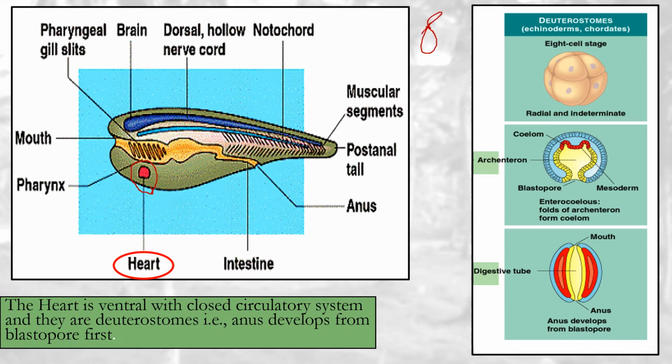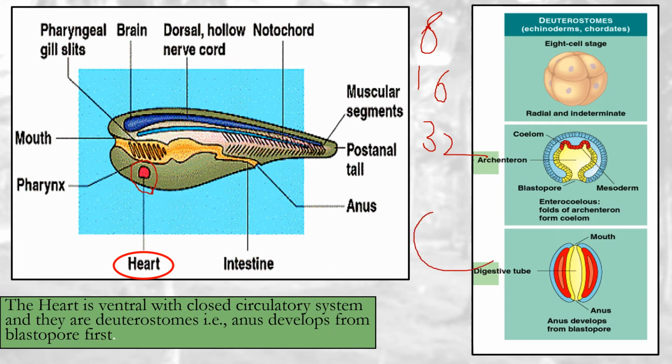After 8 cells, the 16 cell stage is known as morula, and the 32 cell stage is known as blastocyst. Then gastrulation happens. There will be an archenteron and blastopore.